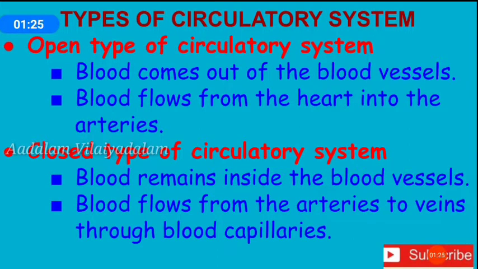Next, closed type of circulatory system. In the closed type of circulatory system, the blood remains inside the blood vessels. It does not come out of the blood vessels. The blood flows from arteries to veins through small blood vessels called capillaries. The closed type of circulatory system is found in annelids and all vertebrates.